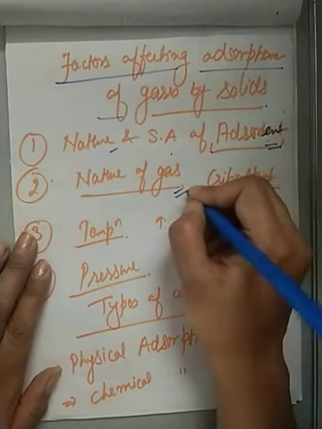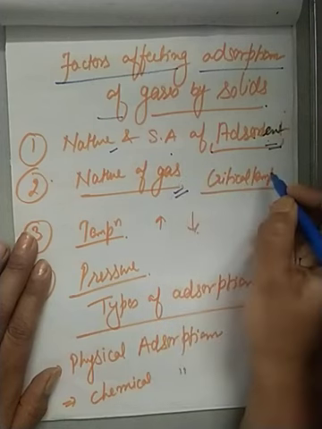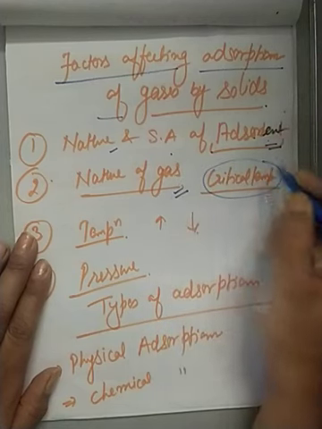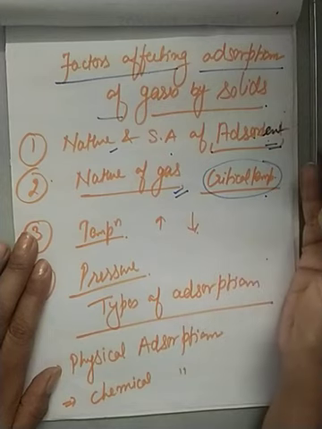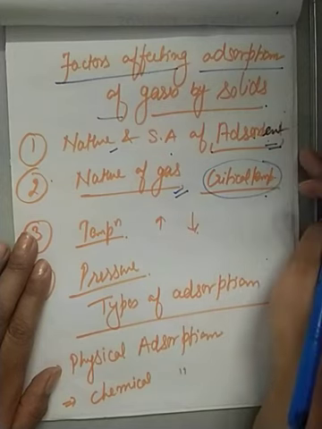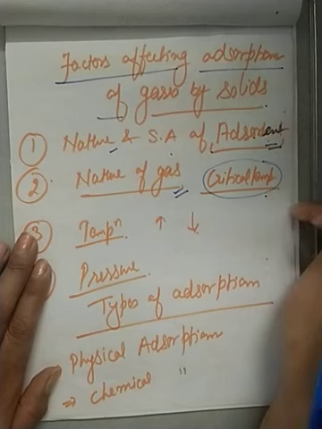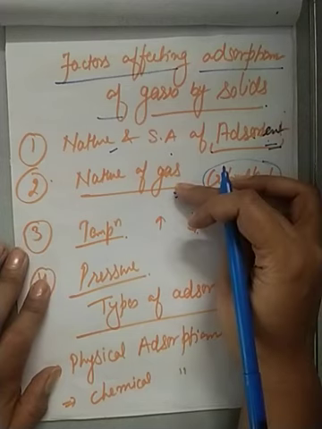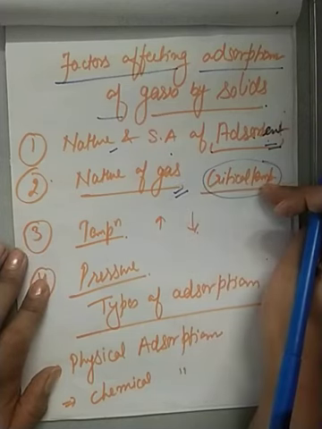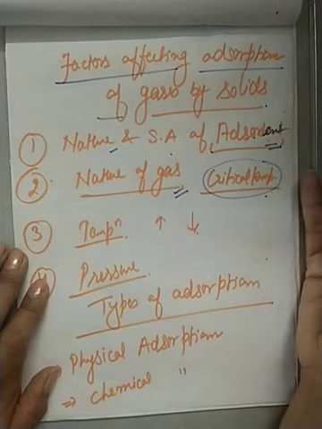Second is nature of gas. If you are taking a gas which is showing high critical temperature, then adsorption will be high. Because higher the critical temperature actually shows the higher forces of interaction as well as easy liquefaction of the gases. So the gases which show high range of critical temperature are easily adsorbed on the surface, to the higher extent.